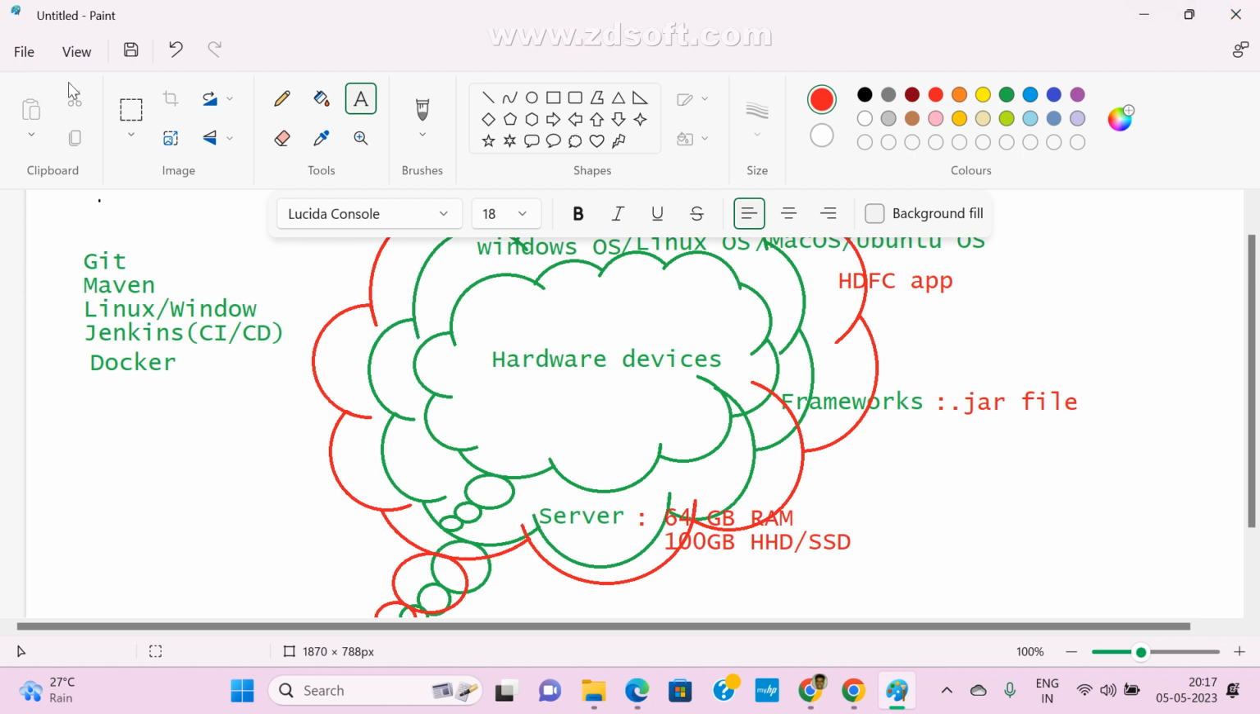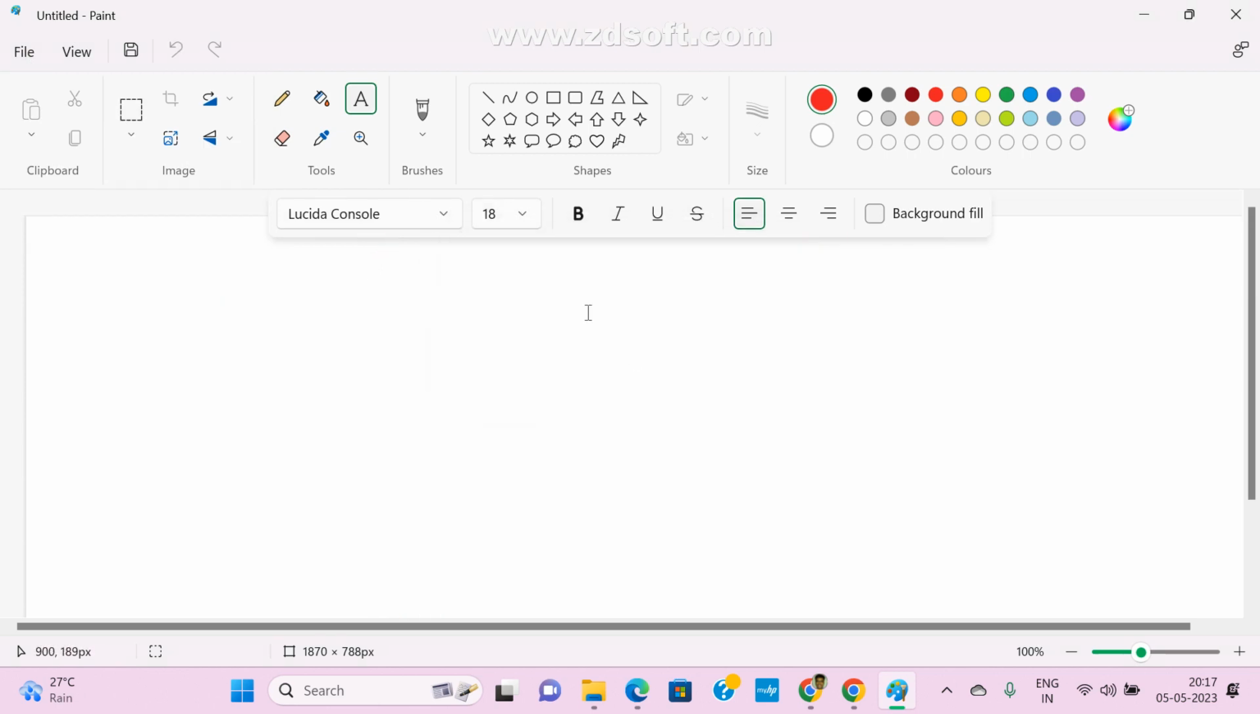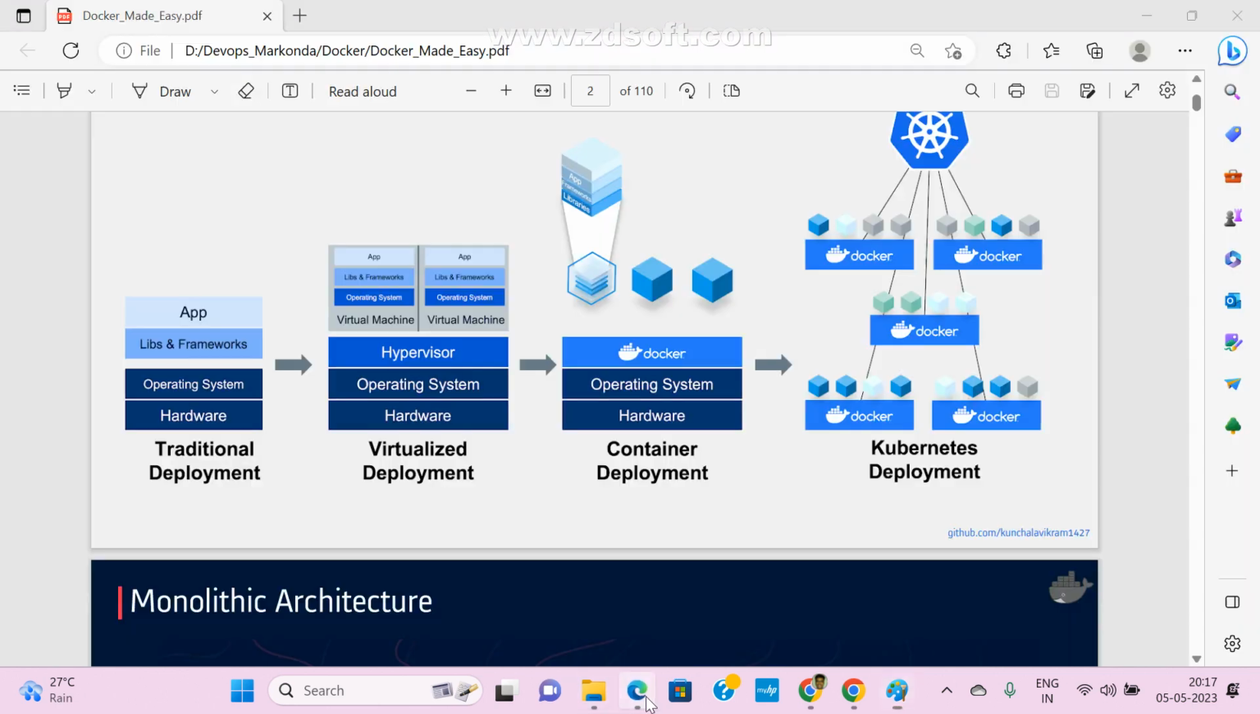Now, in the same way, I want 4 servers. How do we achieve these 4 servers? In that case we go for virtualized deployment. Virtualized means, same story, now try to understand.